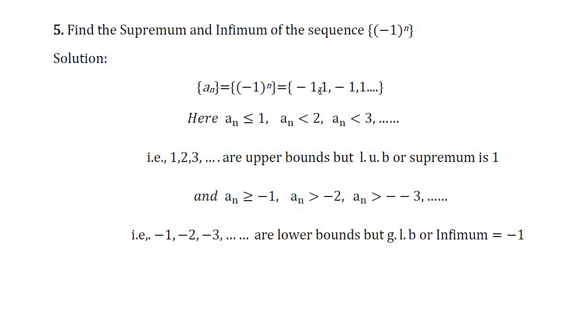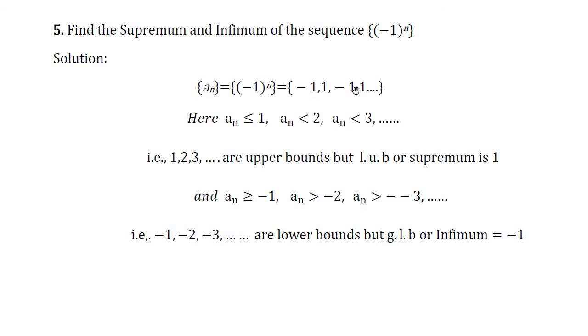If you observe this sequence, definitely each term of the sequence is less than or equal to 1, or each element of the sequence is definitely less than 2 or less than 3, and so on. Which means the numbers 1, 2, 3, and so on are the upper bounds of this sequence. Among these upper bounds, 1 is the least number satisfying this condition. So 1 is generally called the least upper bound or supremum of the sequence.